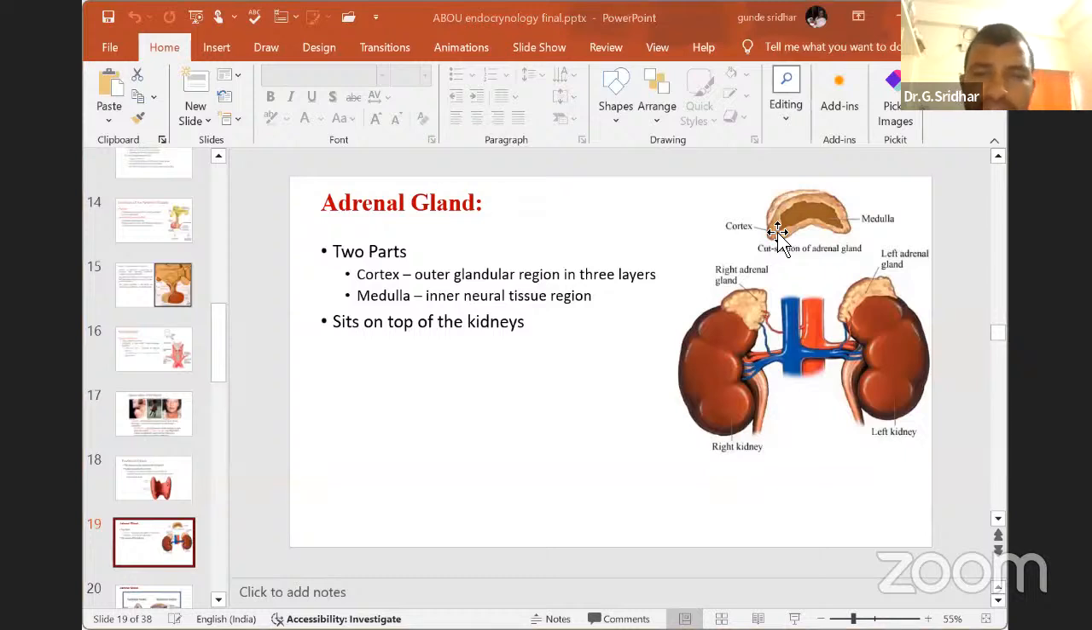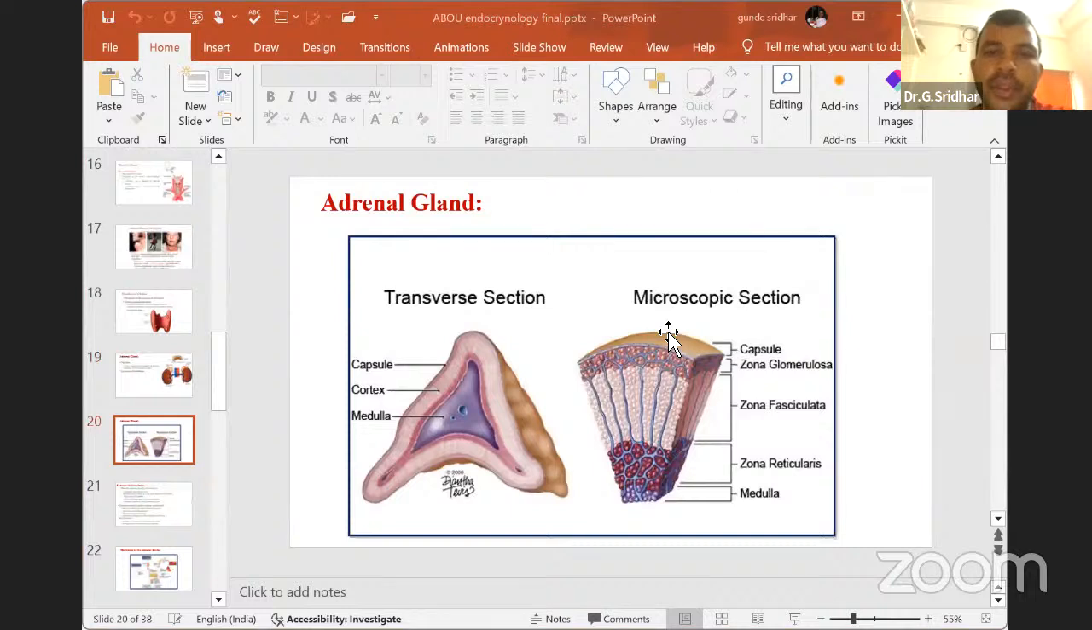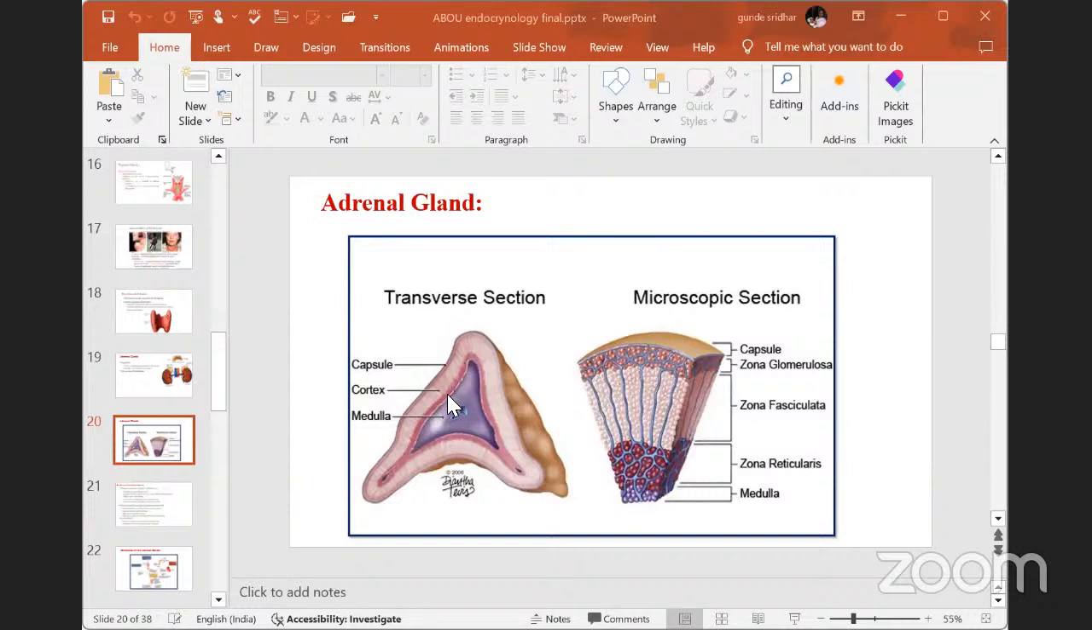Generally, there are two parts in the adrenal gland. You can see here, the outer part is called the cortex region and the inner part is called the medulla region. The outer light colored band is the adrenal cortex, and the inner darker area is the medulla. That means the adrenal cortex region and the adrenal medulla region. Generally, it sits on the kidney. You can see here this is the cortex region, the white colored one, and the blue colored one is the medulla region.